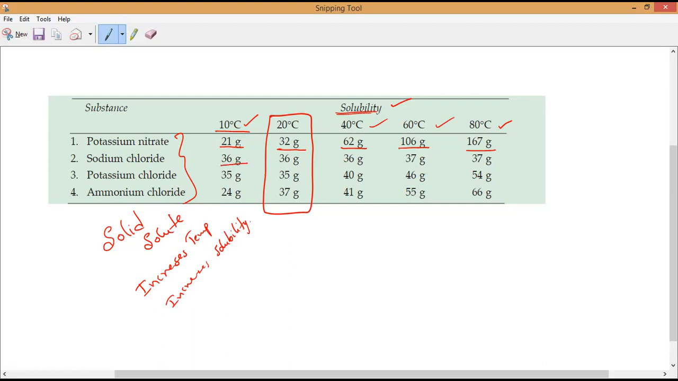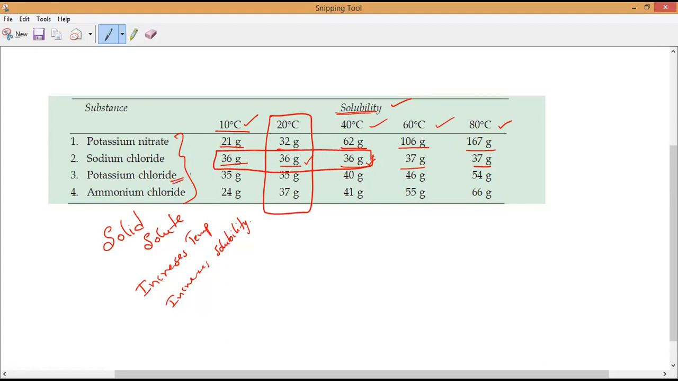Sodium chloride: 10 degrees, 36 grams. But have you noticed it? 20 degrees also 36 grams only, 40 degrees also 36 grams only. Then only it is further increasing. Have you noticed it, everybody? For our salt sodium chloride, till 40 degrees there is no increase in solubility. After 40 only can we observe the change in solubility.